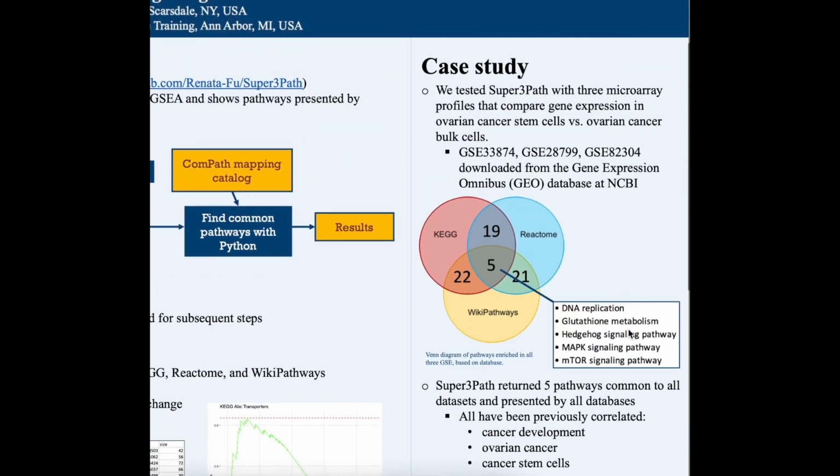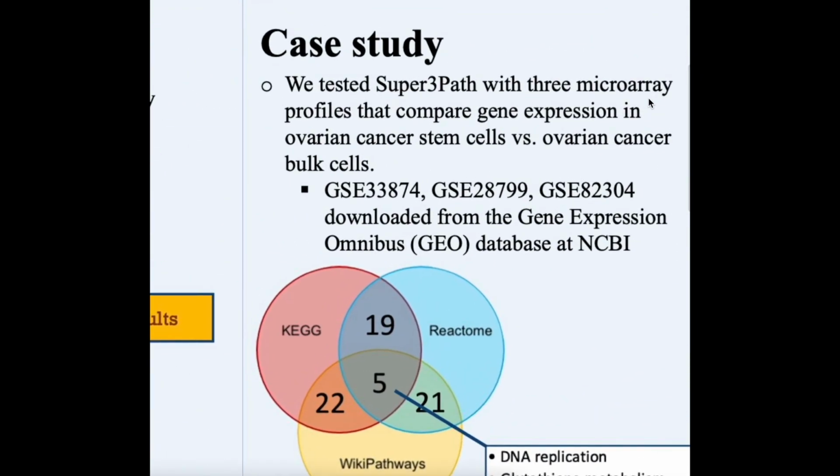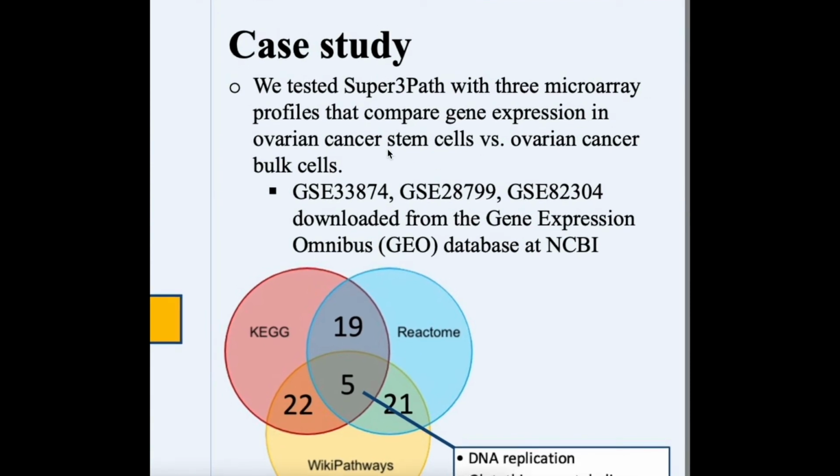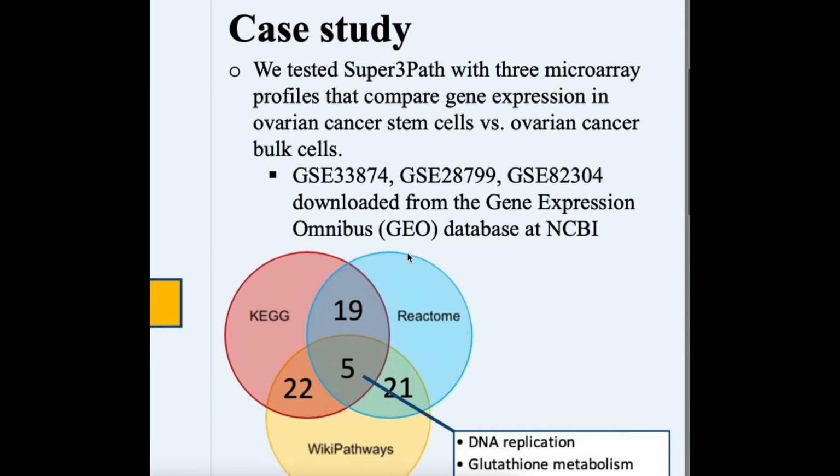We tested Super3Path with 3 microarray profiles that compare gene expression in ovarian cancer stem cells versus ovarian cancer bulk cells. These datasets, namely GSE33874, GSE28799, and GSE82304, were downloaded from the Gene Expression Omnibus, or GEO.